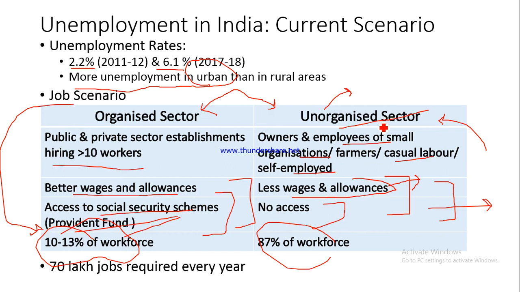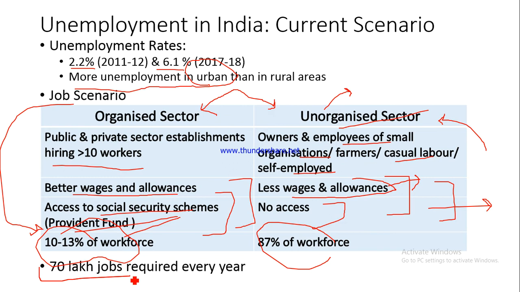checked. So this is the quantum of work that the government, the civil society and the private organizations have to do. They have to provide 70 lakh jobs every year. Then only will we be able to control our unemployment rates, and then only will we be able to cater to the job requirements of our vast population.